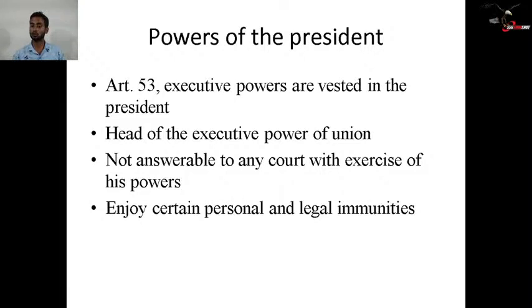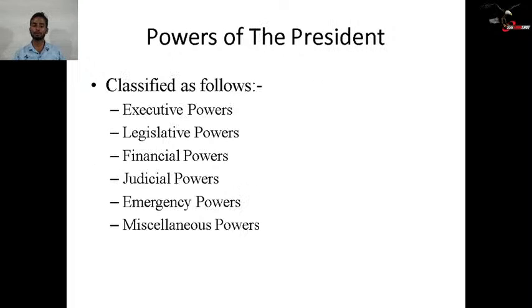He is not answerable to any court for the exercise of his powers. It means no cases can be run in his name. The president of India enjoys certain personal and legal immunities. It means none of the cases can be carried out against the president of India. If necessary, civil proceedings can be carried out, but only on prior notice given to the president of India. Then come the powers of the president. We will now discuss in detail.